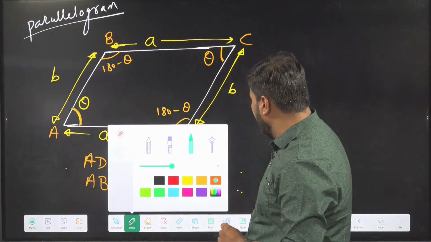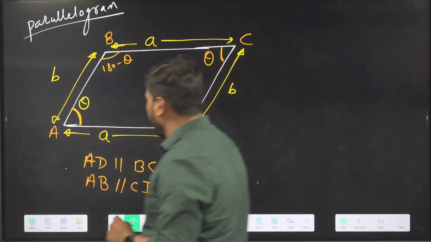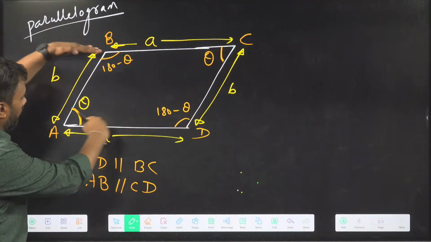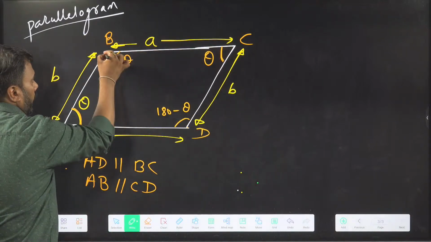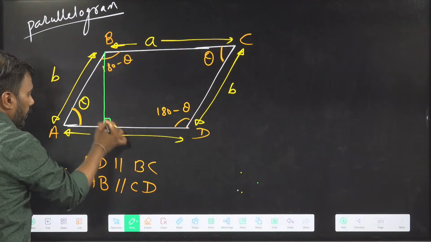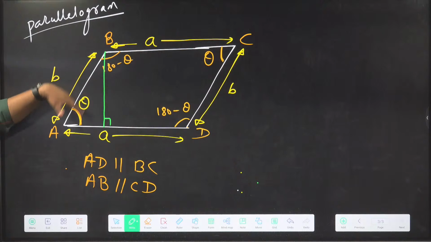Now let us find the area of the parallelogram. For finding the area, I will first find the height of the parallelogram. If I drop a perpendicular from B onto the base, this distance is said to be the height of the parallelogram. This length, the green color length, is the height.